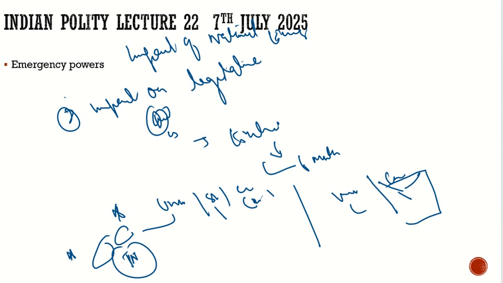Now we know that the emergency till now was imposed three times. One was imposed in 1962, another in 1971, and the third in 1975. The most controversial is the emergency of 1975. We know how it started. We discussed that there was an election, and in the Raj Narayan case, Indira Gandhi won, but he went to the Allahabad court claiming that she won by malpractices. Then the Allahabad court dismissed her. Then she went to the Supreme Court, and the Supreme Court stayed the order, with the condition that she cannot vote in the procedure in the Lok Sabha.